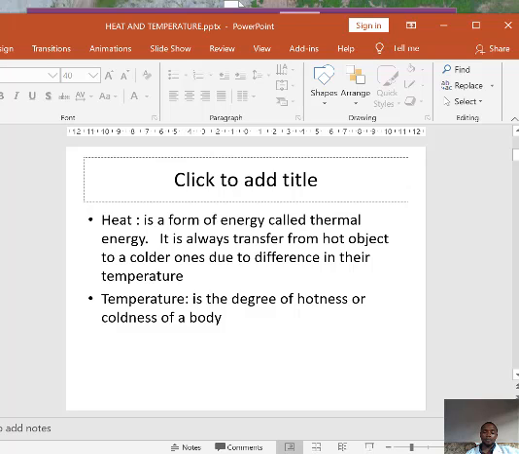Then temperature is the degree of hotness or coldness of a body. That is how hot or how cold an object is. That is what the temperature deals with.